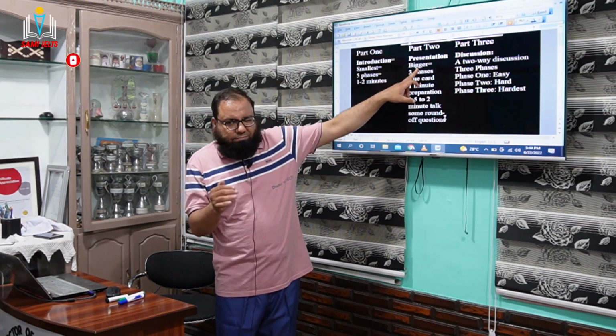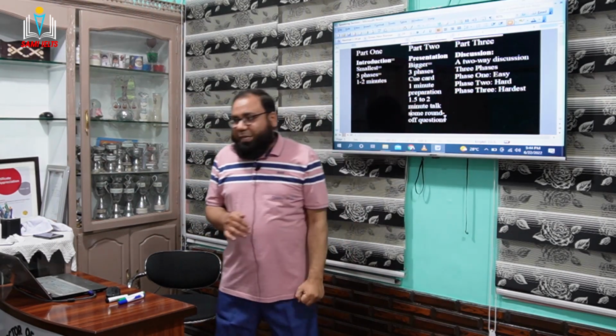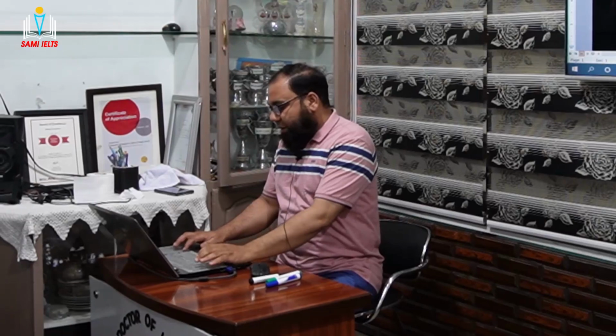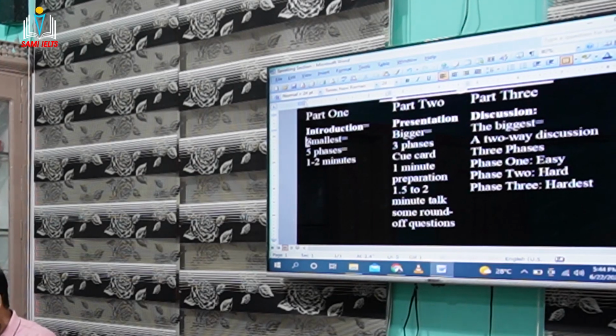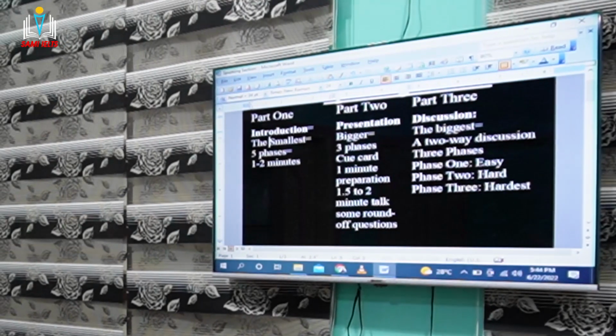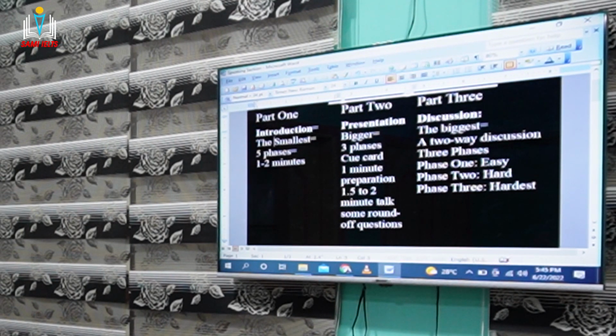So I would write here that this is a bit bigger, the biggest section. The biggest part. The first part is the smallest part. The second one is the bigger part. The last one is the biggest part. Now, the first part, how many phases? 5 phases, right? And how many minutes? 1 minute minimum, 2 minutes maximum. Guys, getting me? Yes.